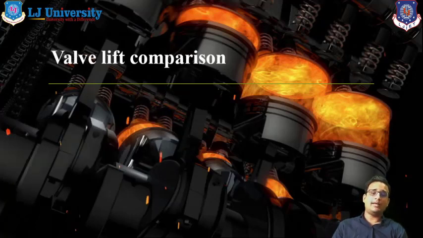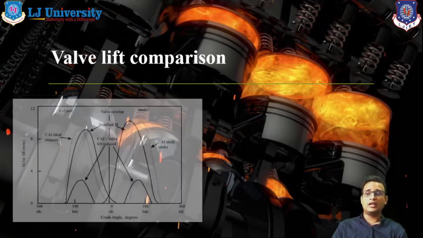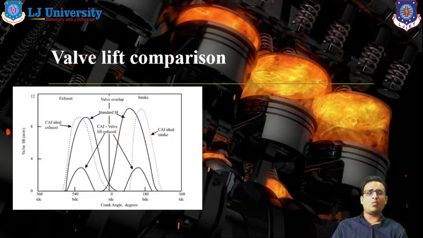Now, valve lift comparison. This is the most important thing in a CAI engine. So let us discuss valve lift comparison. In the diagram, you can see crank angle versus valve lift. Basically, there are two types of lines: the dotted line and the solid line.